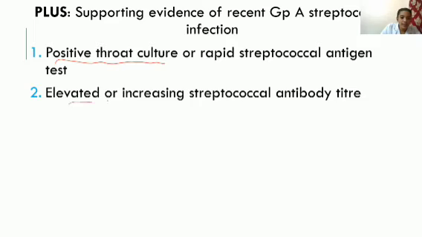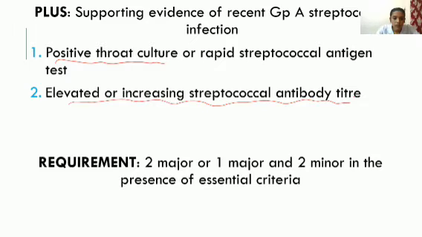Next is elevated or increasing streptococcal antibody titer. The streptococcal antibody titer will be checked, and that will be elevated. So this also will give an idea that the person suffered from group A streptococcal infection. So how can we diagnose using these criteria?